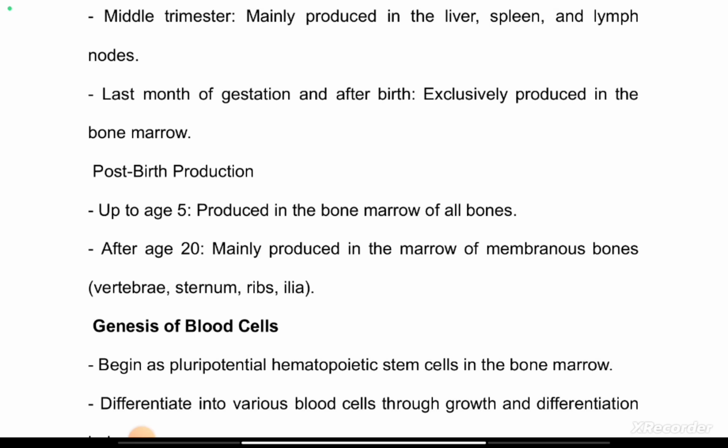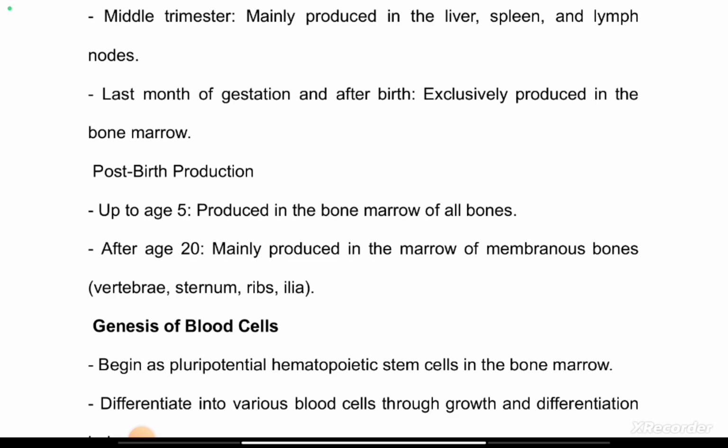But it should also be noted that even in this membranous bone, as an individual ages, the normal aging process also occurs in the marrow of membranous bone. So as an individual ages, this membranous bone also becomes infiltrated with fatty tissue, fatty substance, depending on aging. The erythropoietic capacity of the membranous bone also declines as an individual ages. That's part of the normal aging process.